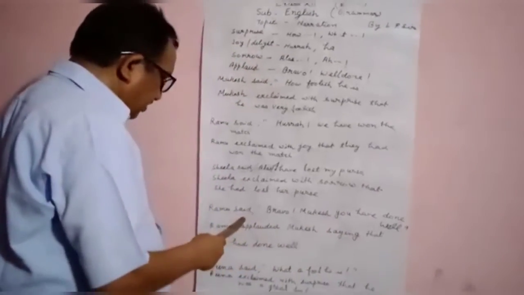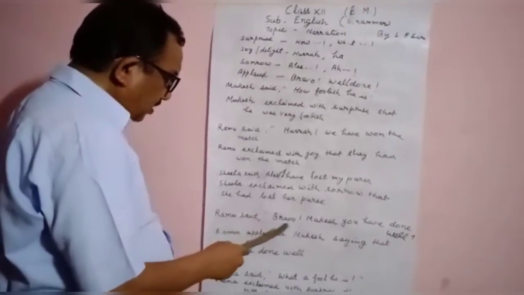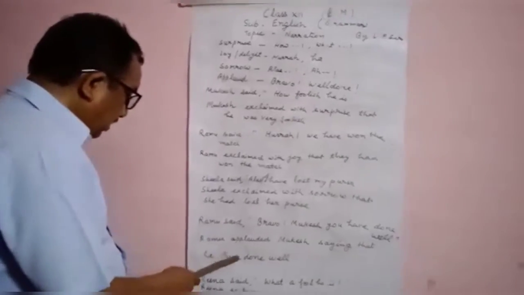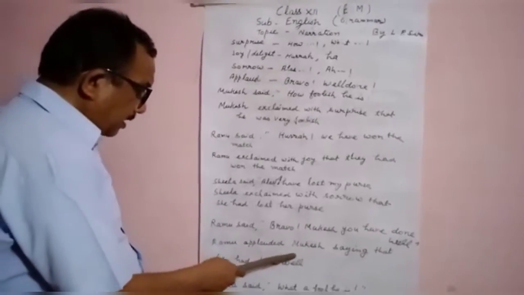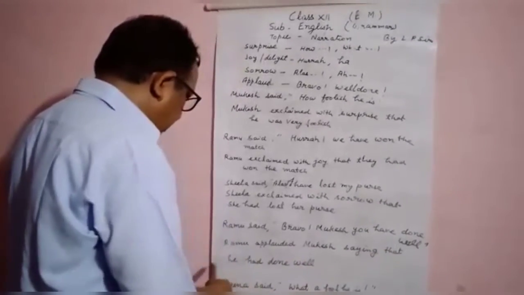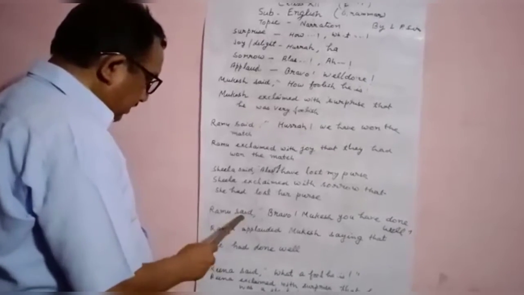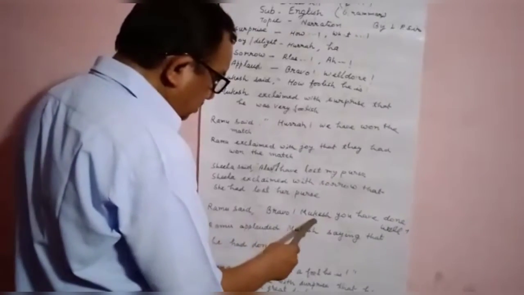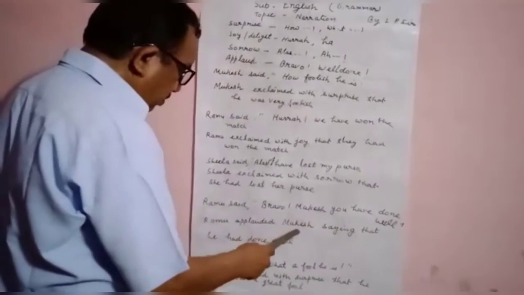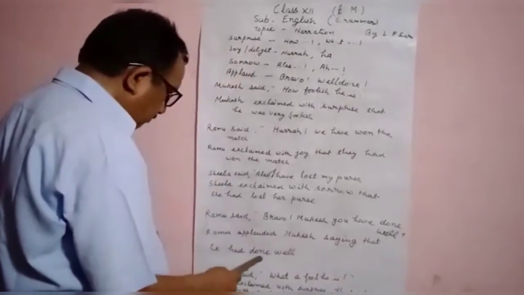Next, Ramu said, "Bravo, Mukesh, you have done well." So there is praising. It means Ramu praises Mukesh for his good work. So applauded is used, and after the object, saying is used. After that, the rest is in the same way. As Ramu said, "Bravo, Mukesh, you have done well." So: Ramu applauded Mukesh saying that he had done well.